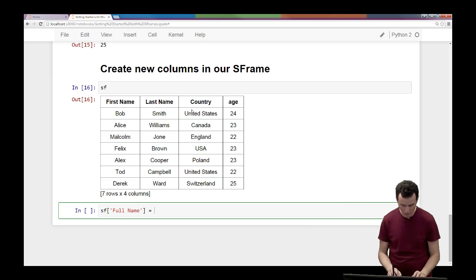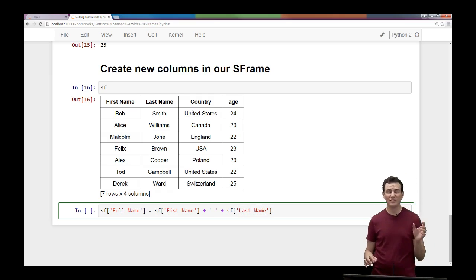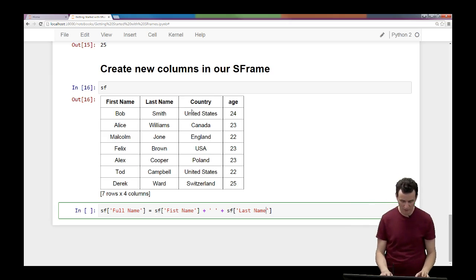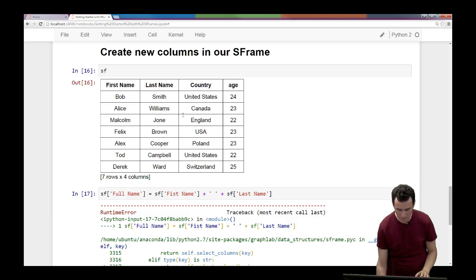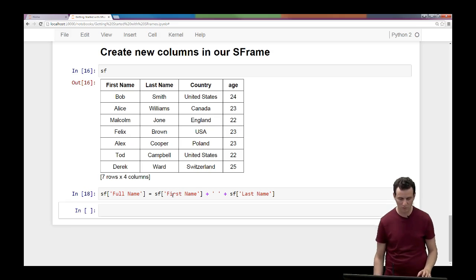So we can do SFrame of full name is going to be the first name column. So first name. And then I'm going to put a space between it. So plus a space plus the last name column. So last name. Now this is pretty cool. I just created a new feature, new column called full name, which is just the first name space last name. It's very easy to do these things in Python, especially if you don't have typos. I see that this is fifth name instead of first name. So, and there we go.